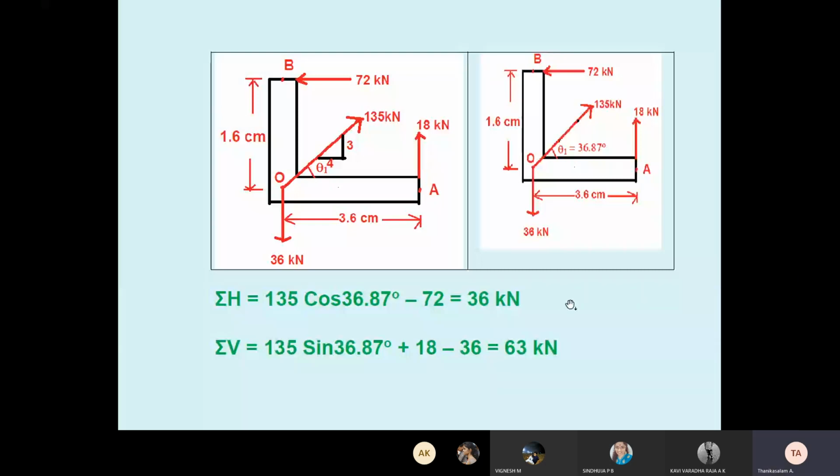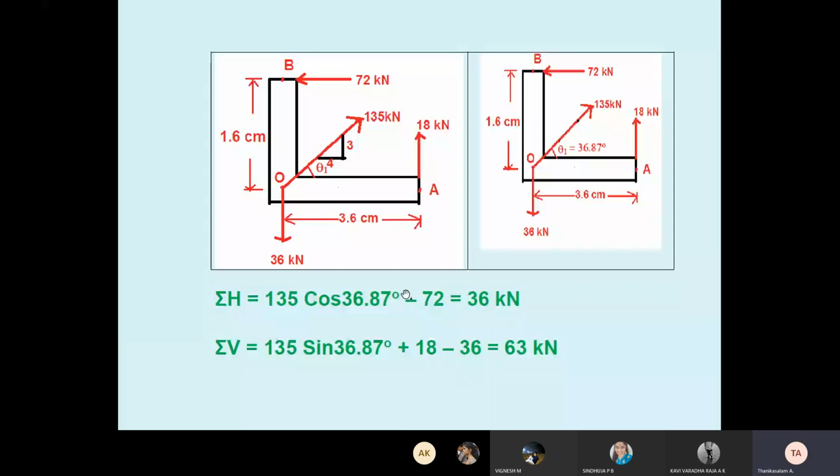So now we want the resultant, no. So how to calculate summation of H? What is summation of H? All the horizontal forces. What are the horizontal forces here? The 36 is acting vertical downward, no need. The 18 is acting vertical. So we want horizontal. The 72 is acting horizontal, which direction does it go? Minus X. So I put a minus here, minus 72.